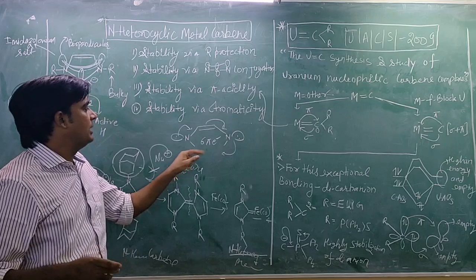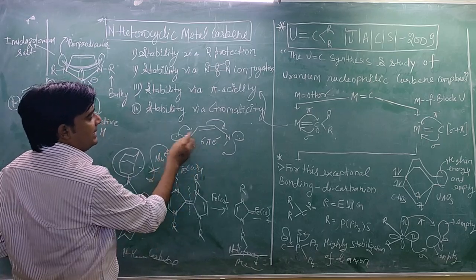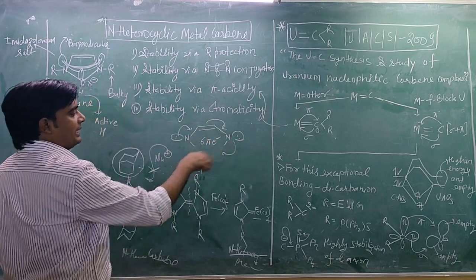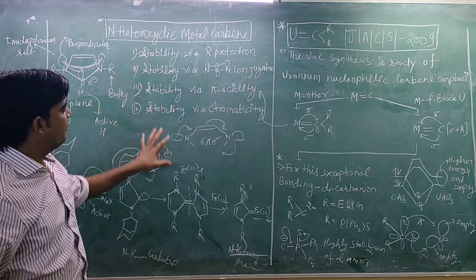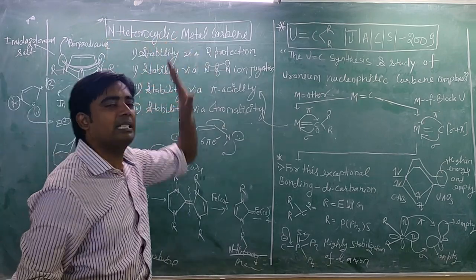Okay, so Huckel rule. This is a 6 pi electron system, because this lone pair, this pi bond, and this lone pair will collect 6 pi electrons and they delocalize. So it is an aromatic system. So these are the factors that affect the stability of N-heterocyclic metal carbenes.